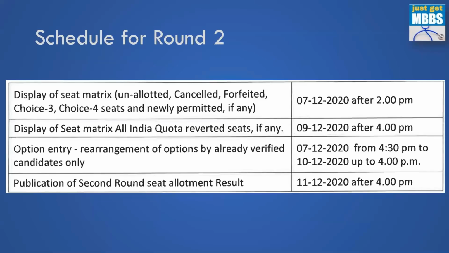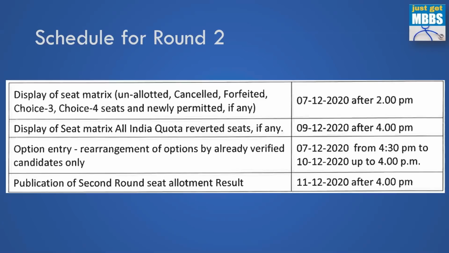This is applicable only for the local candidates, that is the Karnataka residents, who are interested in the All India quota reverted seats. For other state candidates, this is of no interest. Then option entry. The option entry is also open already. You can look at the option entry now. It is open from 7th December, 4:30 p.m. until 10th December, 4 p.m.